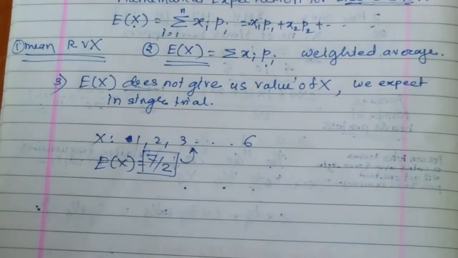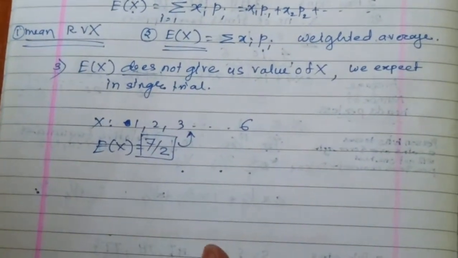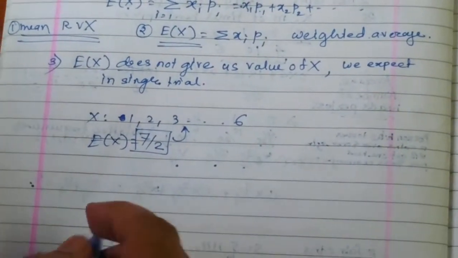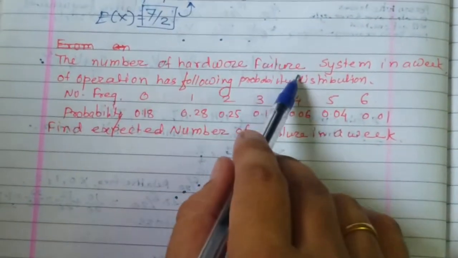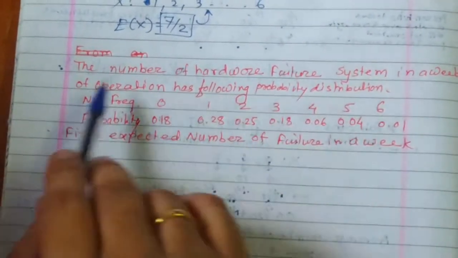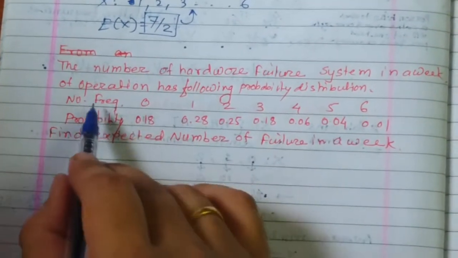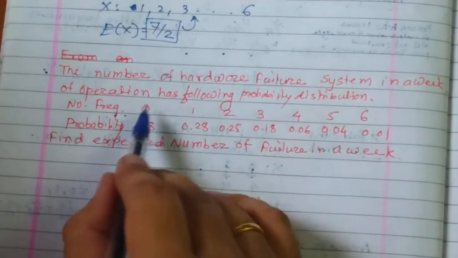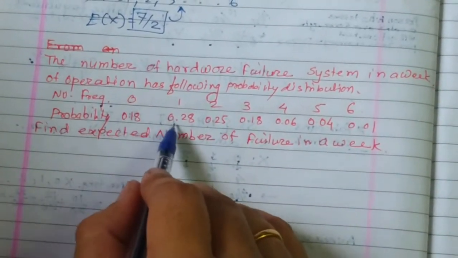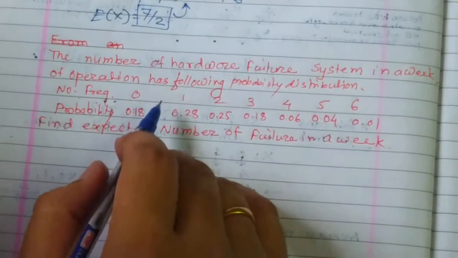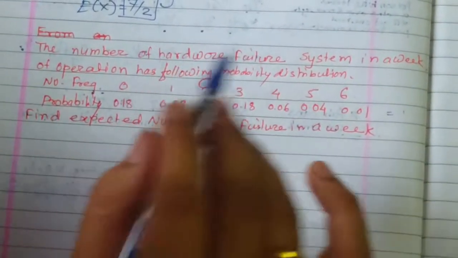Now we would like to discuss one example which is very simple. The first example: the number of hardware failures of a system in a week of operation has the following probability distribution. The numbers of failures are 0, 1, 2, 3, 4, 5, 6 and the respective probabilities are 0.18, 0.28 and so on. Now if I add these, I am getting 1. So this is definitely a probability distribution.